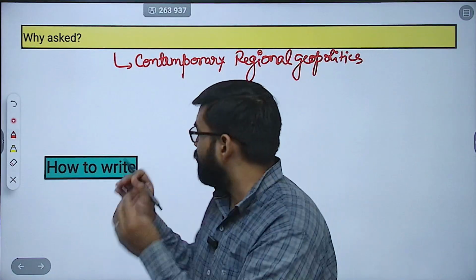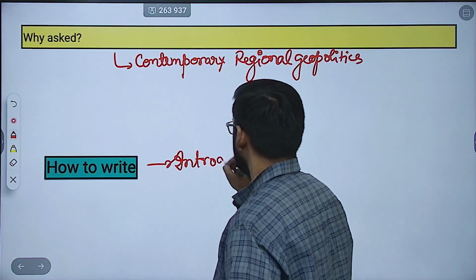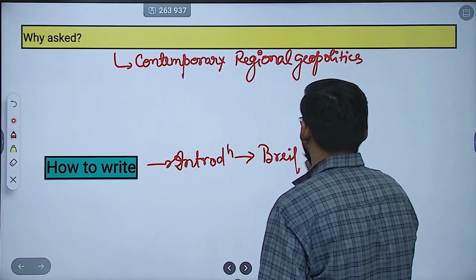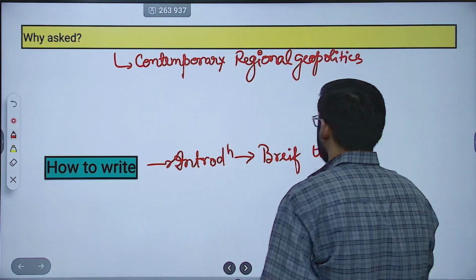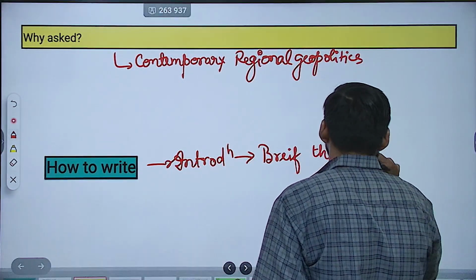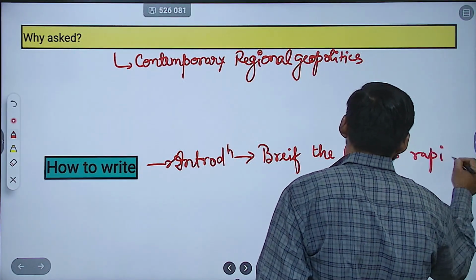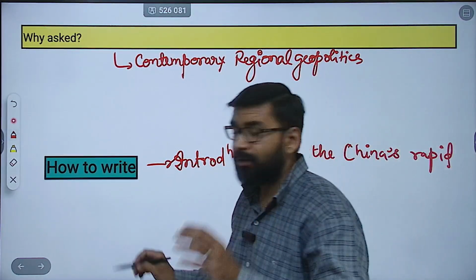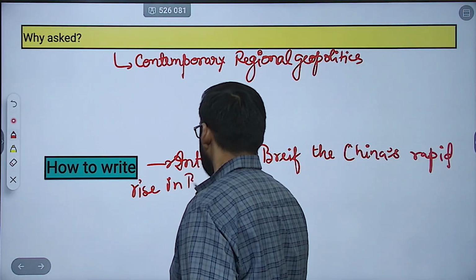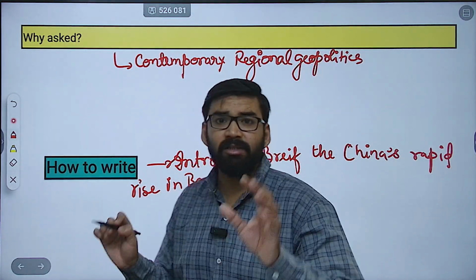With respect to the introduction, you have to briefly describe China's context, China's rapid rise in Bangladesh.